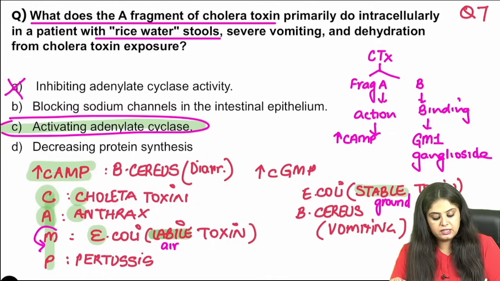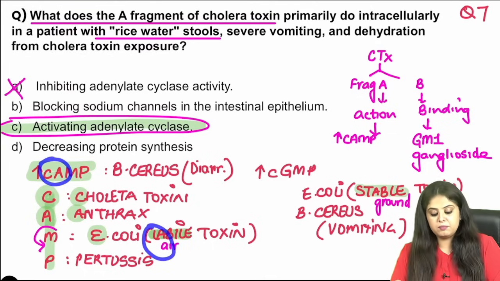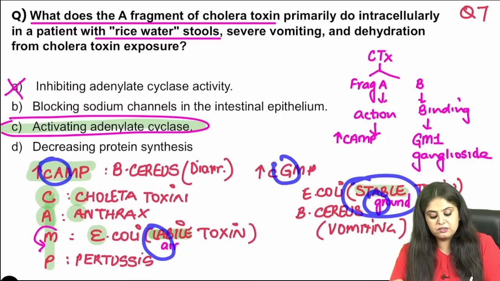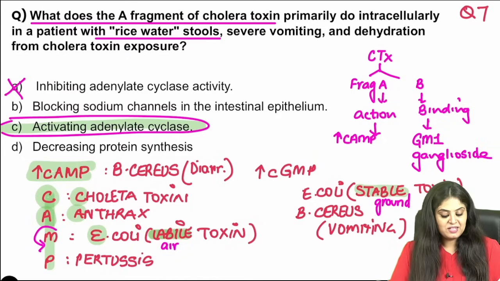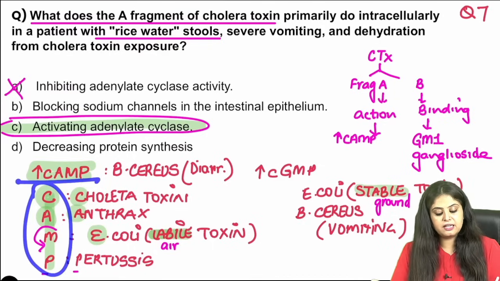So labile toxin in the air means it will increase cyclic AMP, and stable toxin on the ground means it will increase cyclic GMP. Coming to the last one, P for pertussis, whooping cough. So these are the four that increase cyclic AMP.